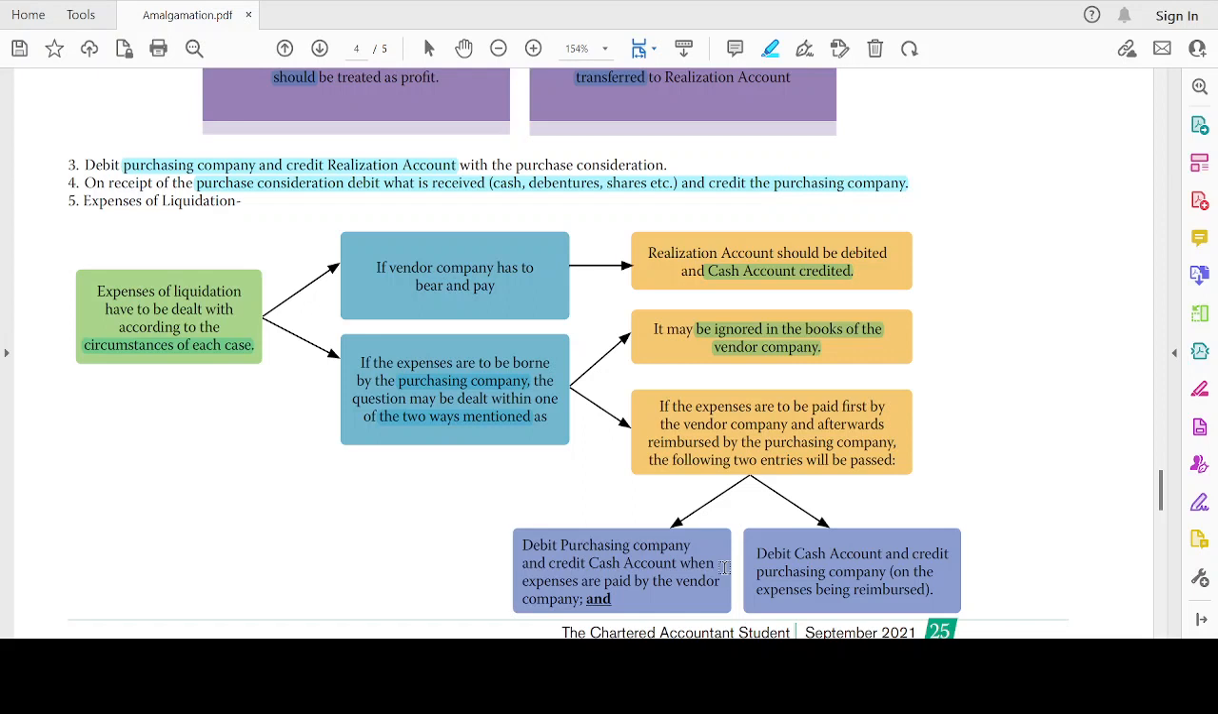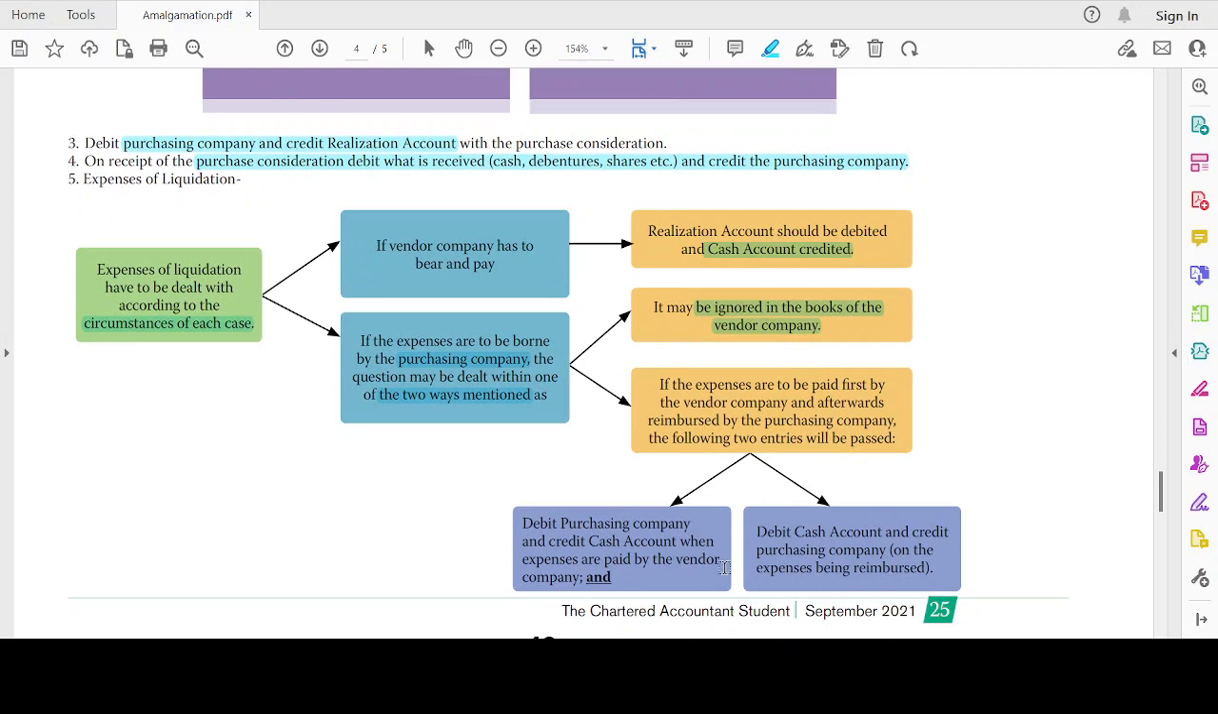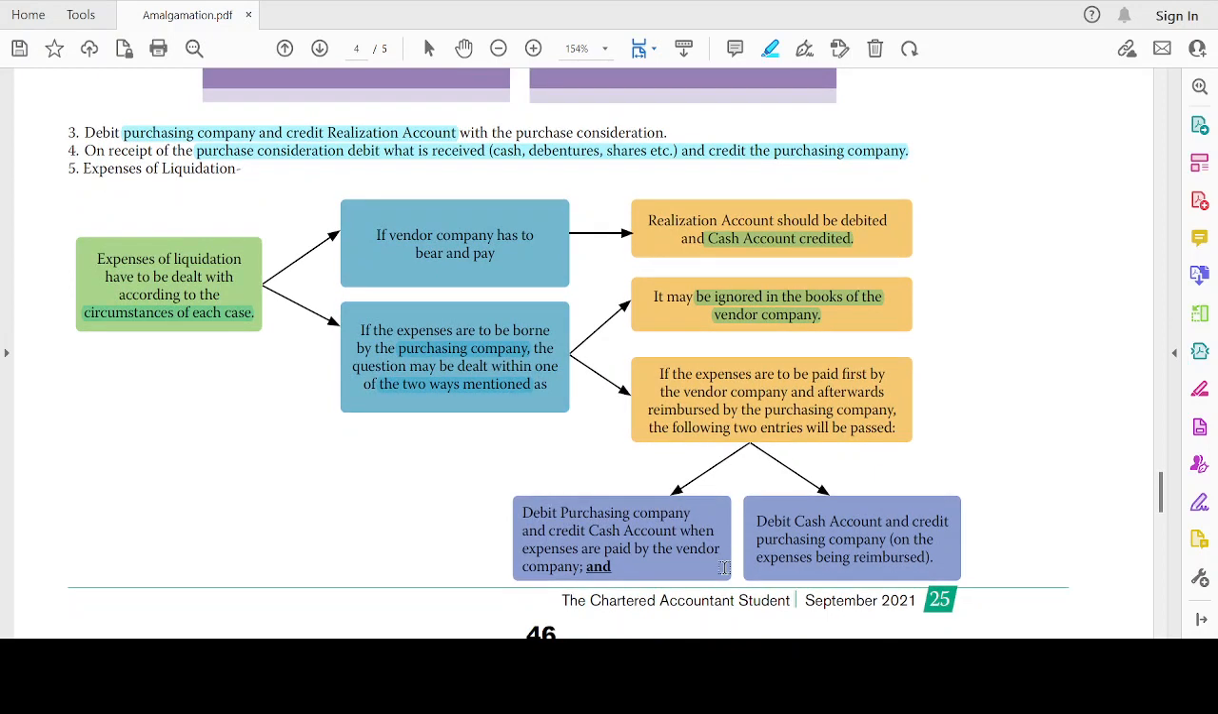See, if it is entirely paid by the purchasing company, then I can ignore it in the books of the vendor company. But if I'm going to pay it first and then get it reimbursed from the purchasing company, then these entries will have to be passed. Debit the purchasing company and credit the cash account when the expenses are paid by the vendor company. Debit the cash account and credit the purchasing company account, a reverse entry, when the cash is reimbursed.